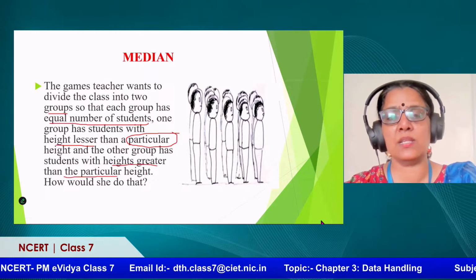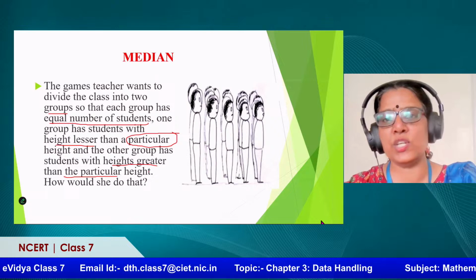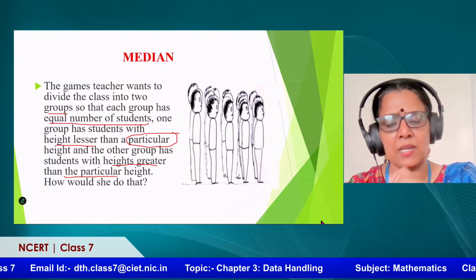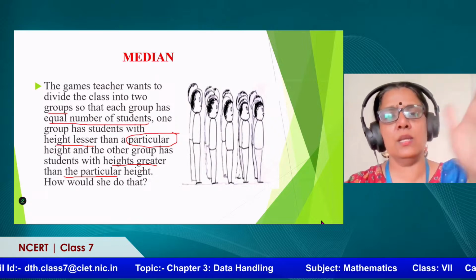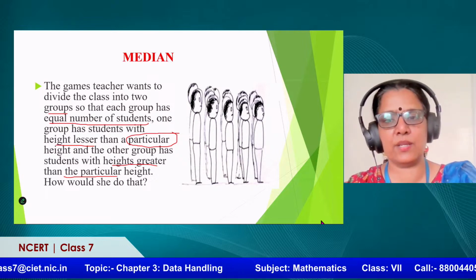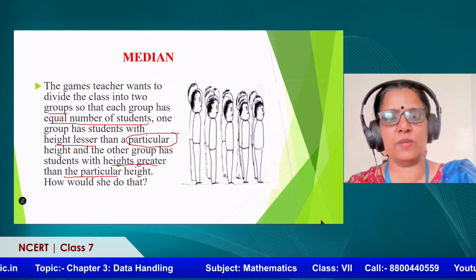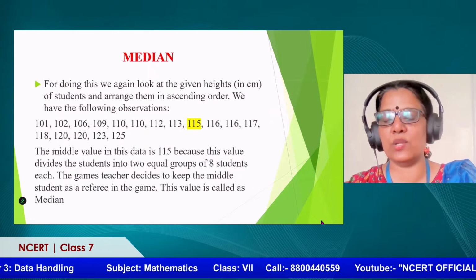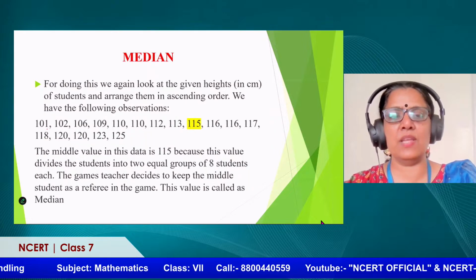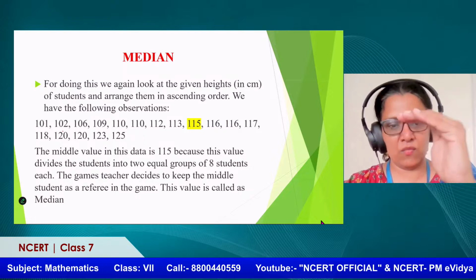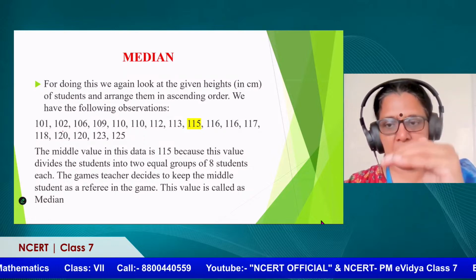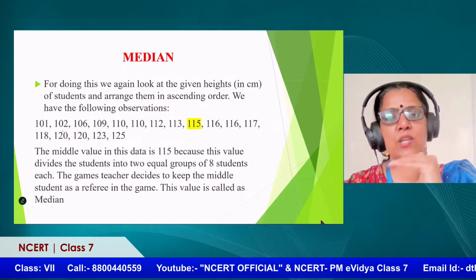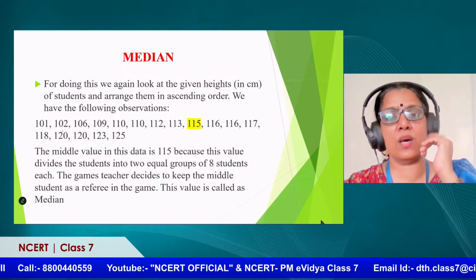So how do you think the games teacher can do this? She definitely has to find that particular height. So can she say, okay, this child I like, I'll take this as the particular height? No, isn't it? It should be a fair game. So what will she do? In an assembly also we do the same thing, isn't it? When we stand in a line, we arrange so that the shortest child will stand in front and you go according to the height, with the taller children at the back.